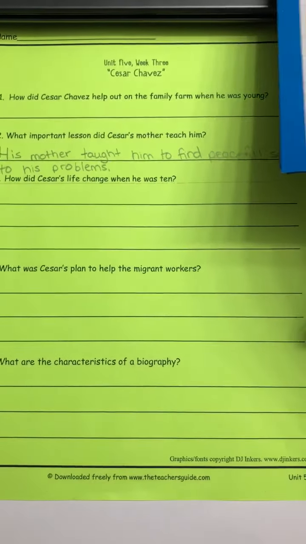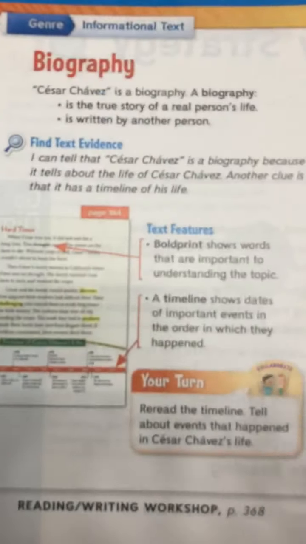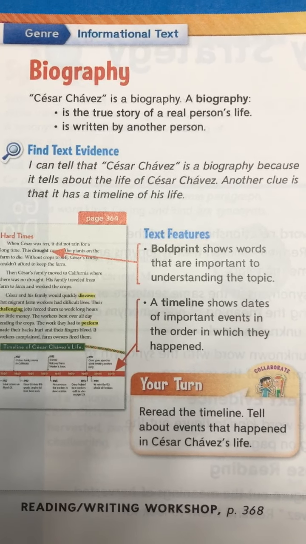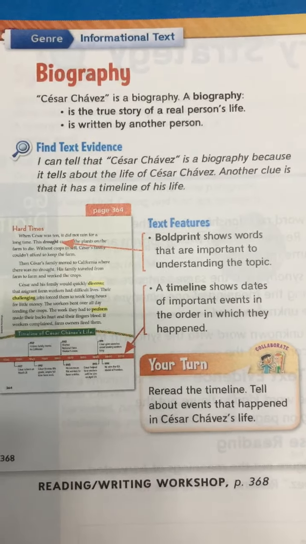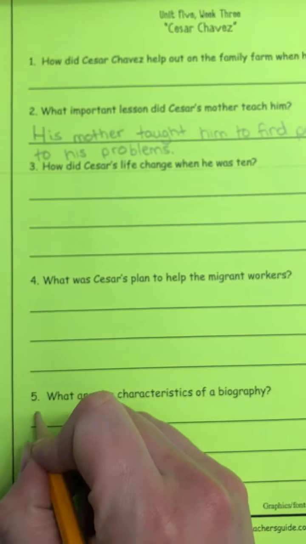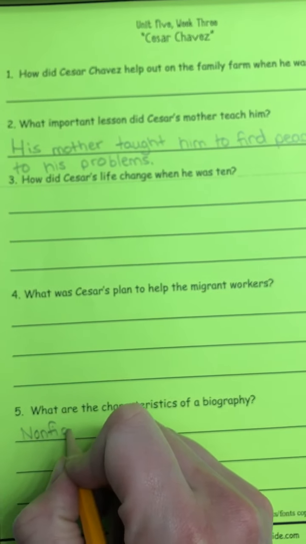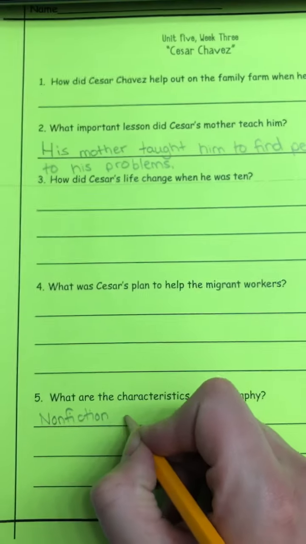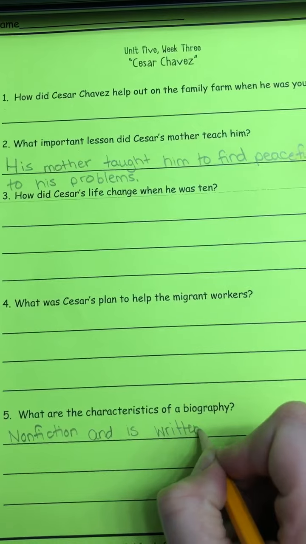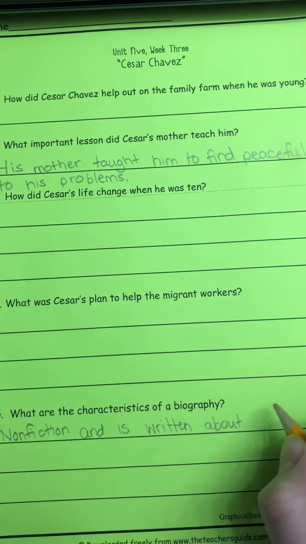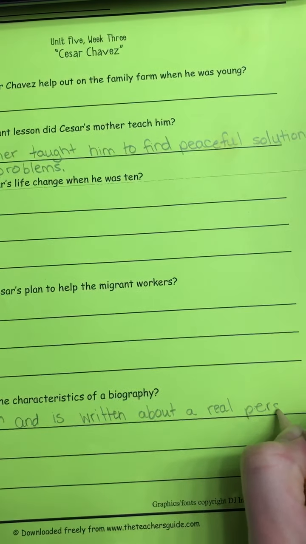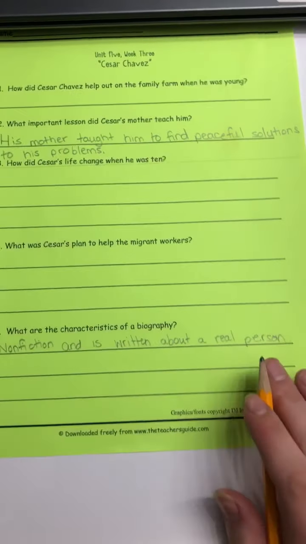I'm going to get that page up for you so we can look at this. So take a look. This is what we're going to talk about tomorrow. A biography is a true story of a real person's life, written by another person. So in the story Cesar Chavez, we know it is non-fiction, which means it is real, it's a true story, and it's written about a real person.